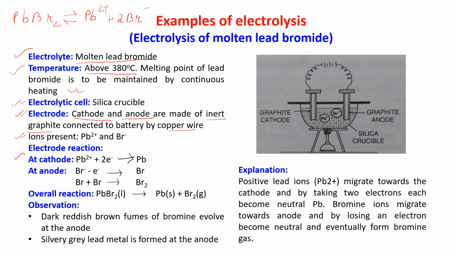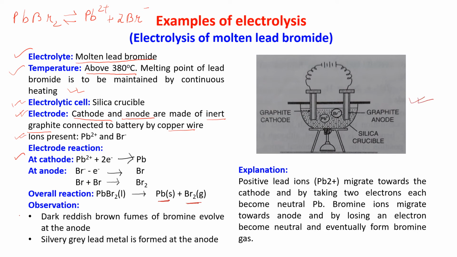The observation is dark reddish brown fumes of bromine evolved at the anode. This is the bromine evolved at the anode, and silvery grey lead metal is formed at the cathode. This is the silvery grey lead metal. Now you can see here, this is the diagram, this is a figure.